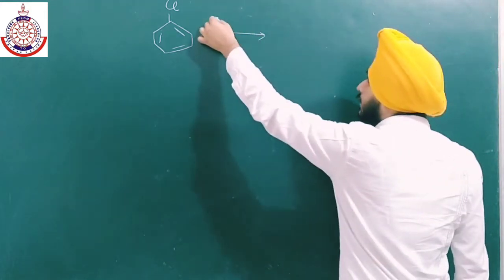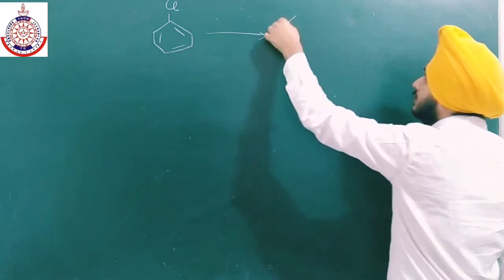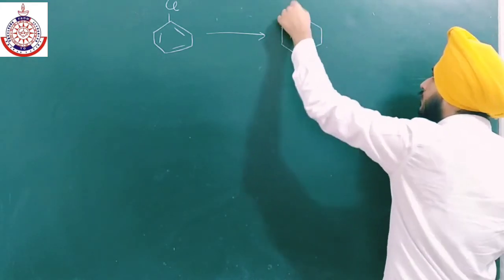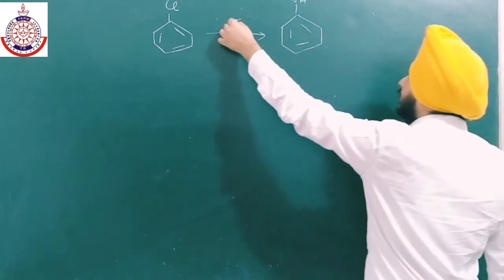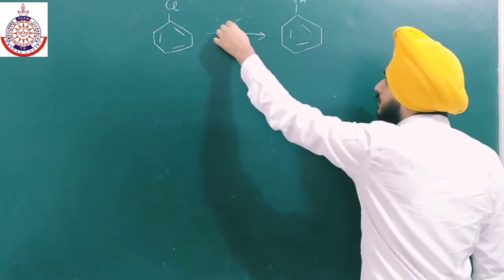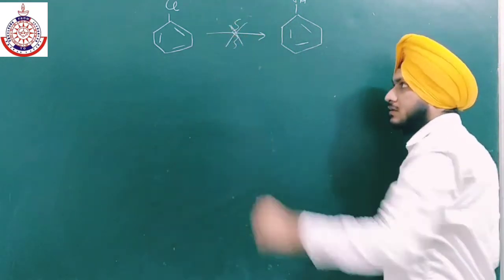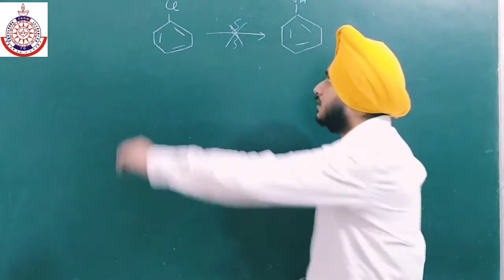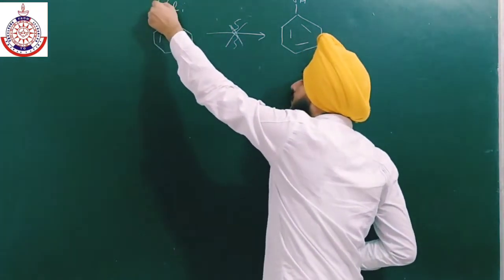If we are doing hydrolysis, as in the SN1 reaction, to form OH, then this reaction is not feasible, because due to resonance there is a double bond character over here. There are three lone pairs over here.